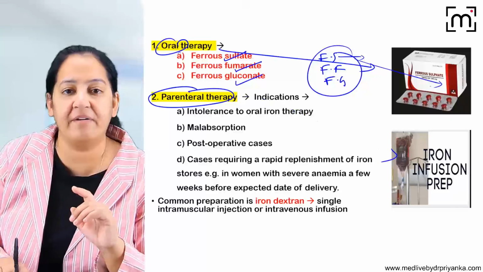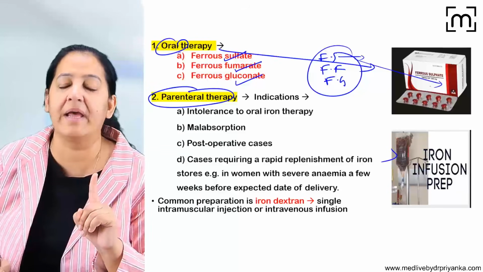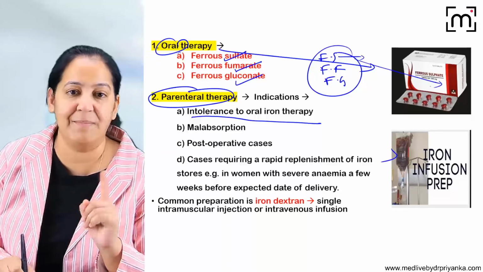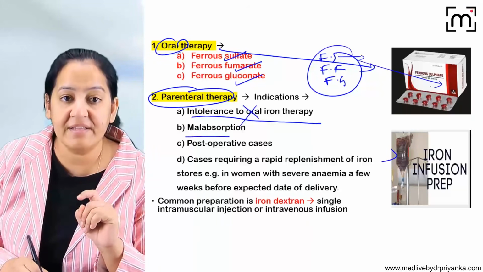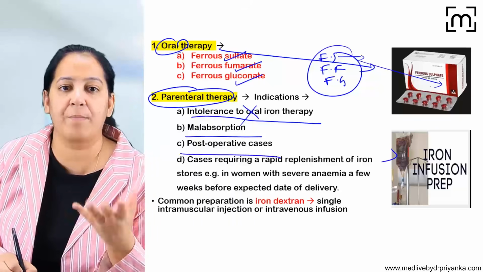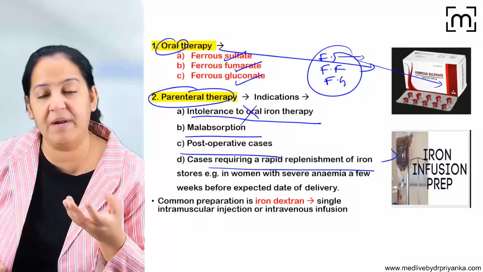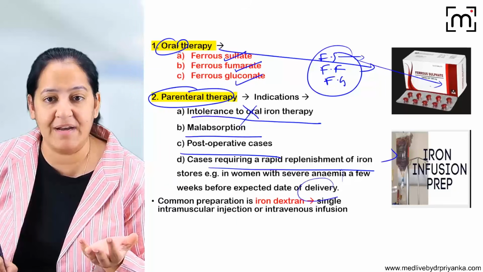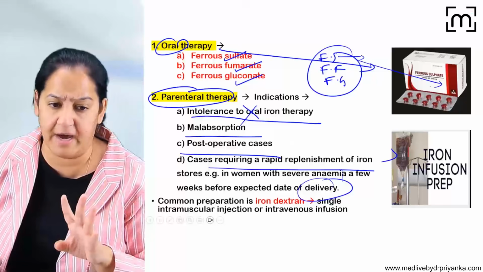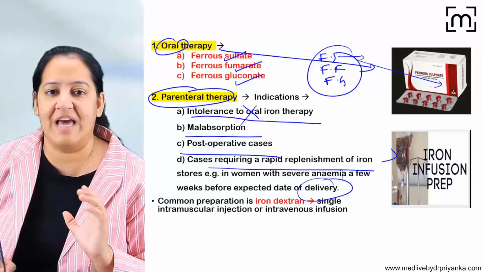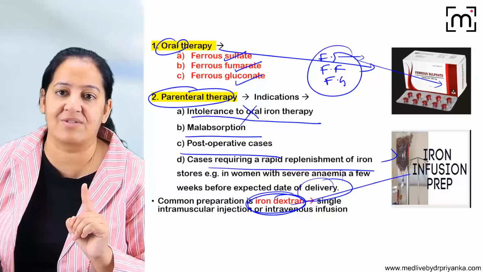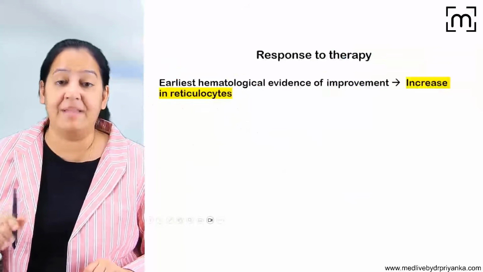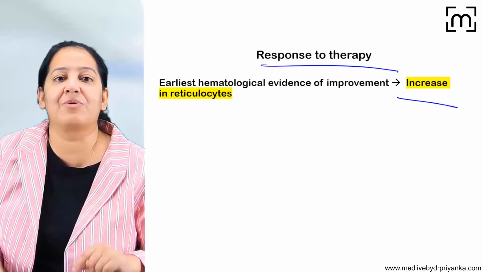Usually we give tablets only, but we give parenteral therapy when the person cannot tolerate oral therapy, whenever there is malabsorption, in post-op cases, or whenever rapid replenishment is required, like a pregnant female who is going to deliver the next day and is severely anemic. Here only one preparation is there: iron dextran, given parenterally. Whenever you give the therapy, the earliest response is an increase in retic count.